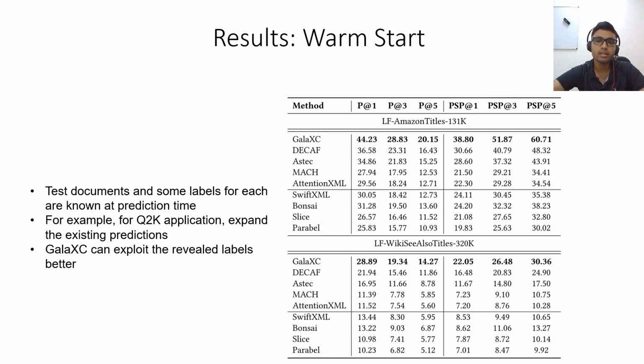As can be observed, the gains of GalaXC over baseline methods are comparatively more here compared to the standard cold start scenario. This is because GalaXC, owing to its use of a joint document label graph, can exploit the revealed labels better to correctly introduce the test documents in the graph.